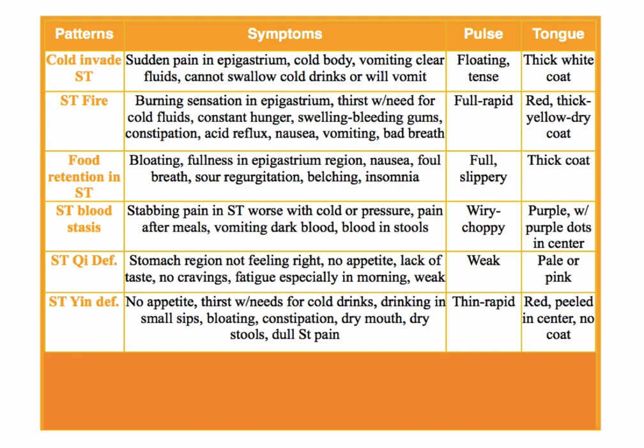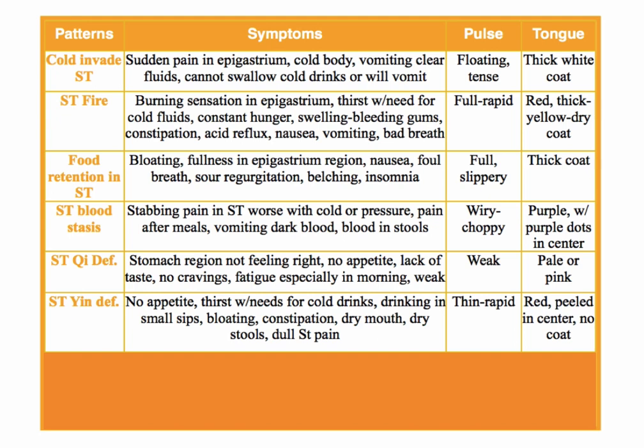The pulse is a yin deficiency pulse, which would mean it's thin and rapid. This person also may be tossing and turning at night and not sleeping well because they're hot at night. They have a tongue that's red, of course. It can be peeled in the center because that's the stomach area, and no coat.